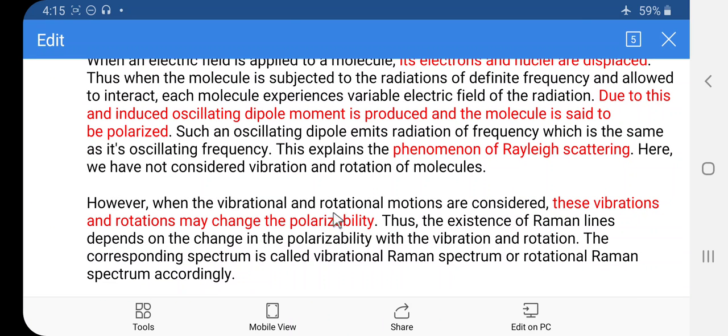However, when the vibrational and rotational motions are considered, this vibration and rotation may change the polarizability. So during the vibration or the rotational motion, the polarizability of the molecule changes. Thus, the existence of the Raman lines depends on the change in the polarizability with the vibration and the rotation. The corresponding spectrum is called the vibration Raman spectrum or the rotation Raman spectrum.